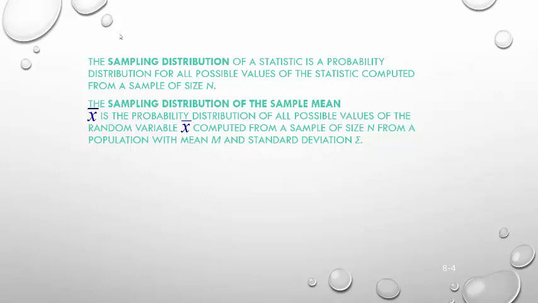And so the sampling distribution of the sample mean, X bar, is the probability distribution of all possible values of the random variable X bar, computed from a sample of size n, from a population that has mean, and I'm using m here for mu, and standard deviation sigma. So I have the population's standard deviation with a capital sigma in here.